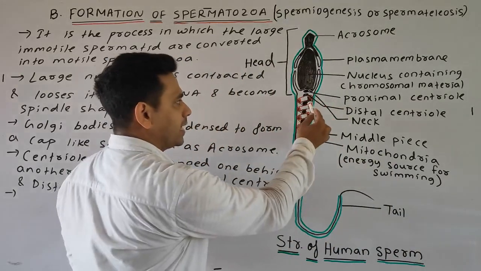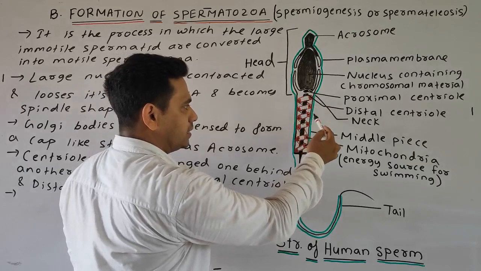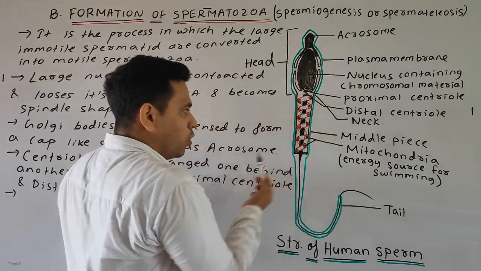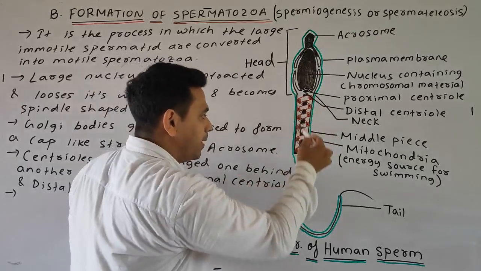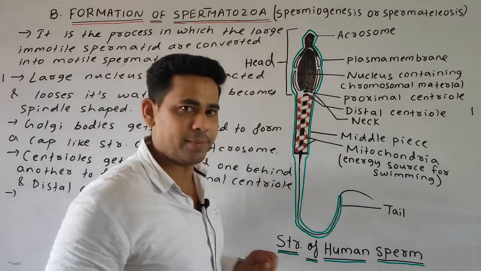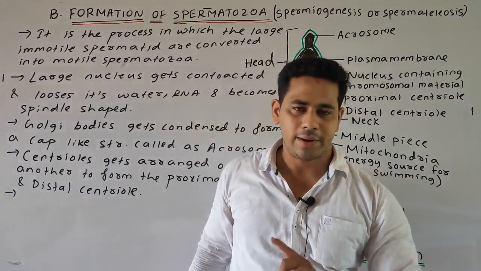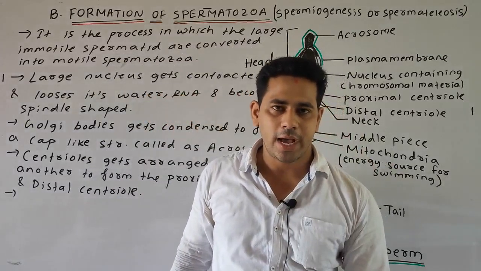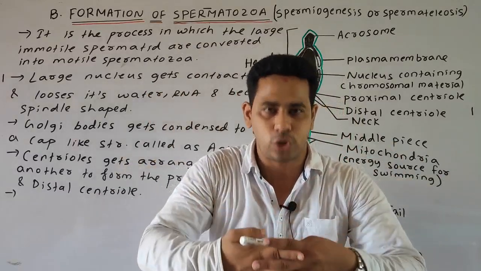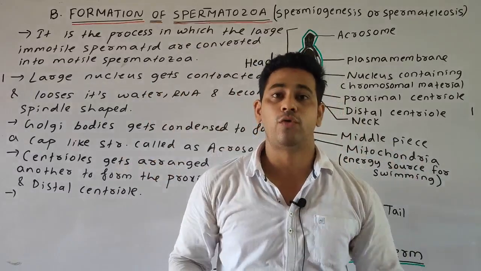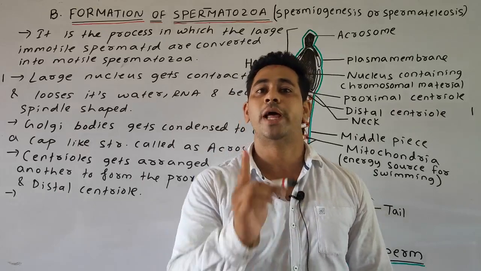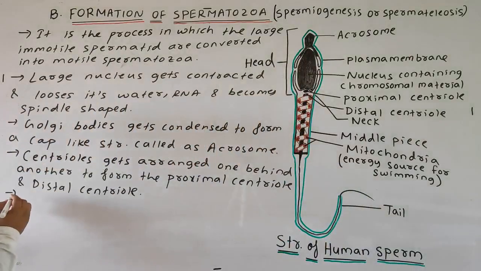You can see here in the diagram, students, this red one acts as the single mitochondrial cord which is coiled around the main axoneme or the axial filament. Okay, so we can write our next point: the mitochondria get clumped together to form a single coiled mitochondrial cord.